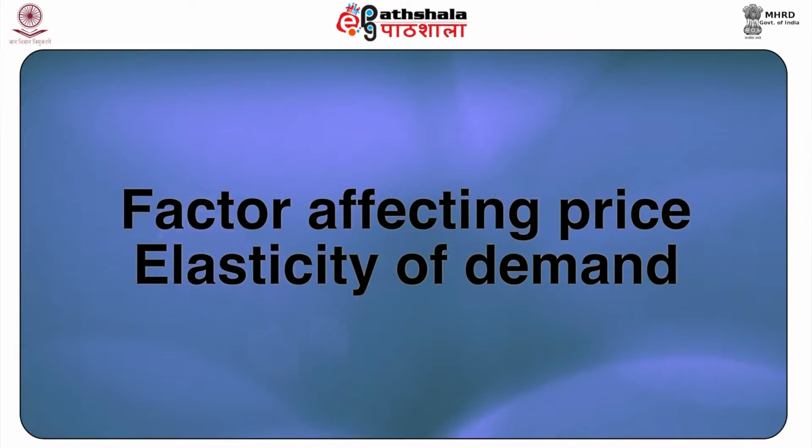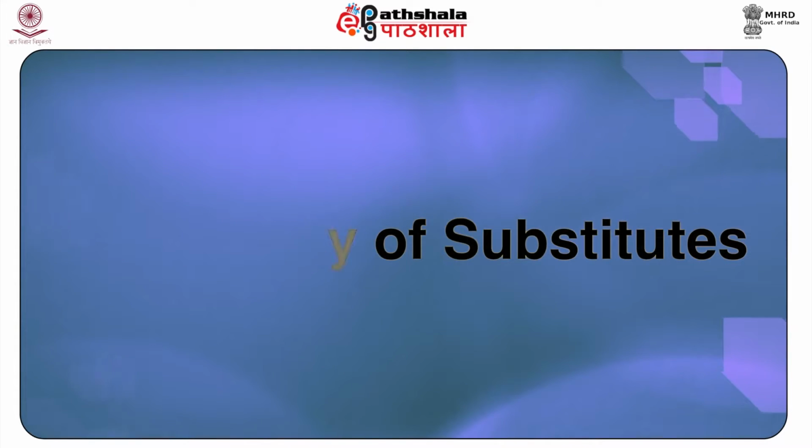Factors affecting price elasticity of demand. We now discuss some of the major factors that make the demand for some products more elastic than the demand for other products. The first is the availability of substitutes. This is one of the most important factors that influences the price elasticity of demand. The better the substitutes available for the product, the more elastic would be the demand. For such goods, when there is an increase in price, the consumers reduce the consumption substantially as close substitutes are available. Hence, availability of substitutes makes the demand more responsive to a price change.